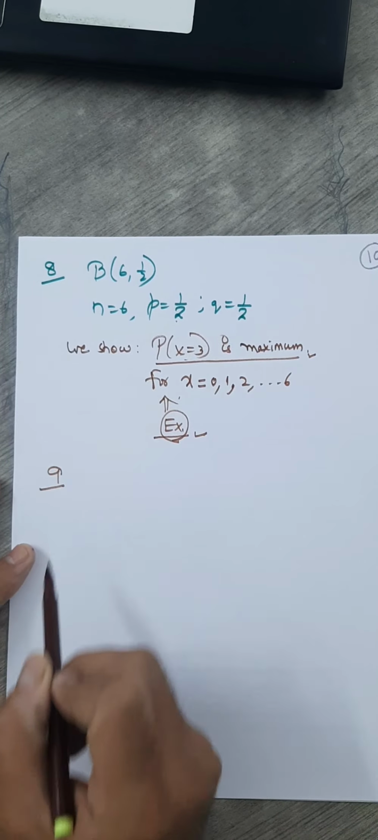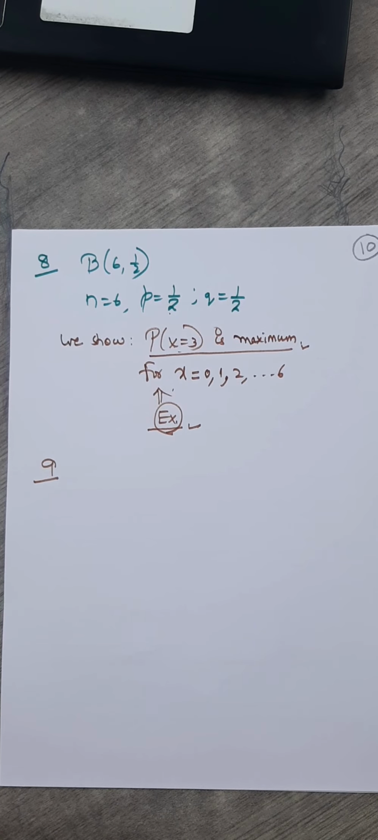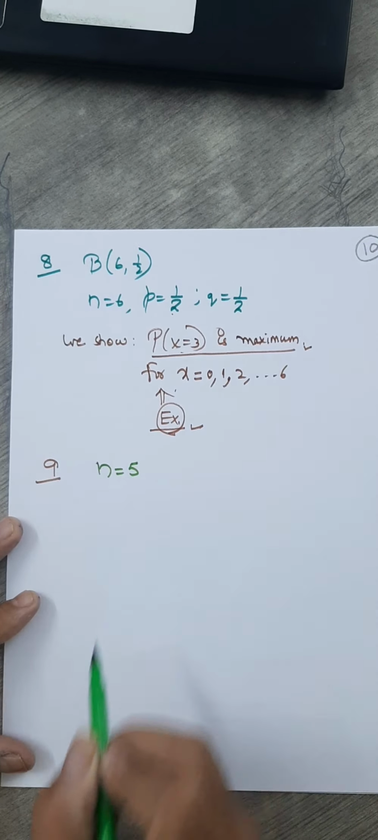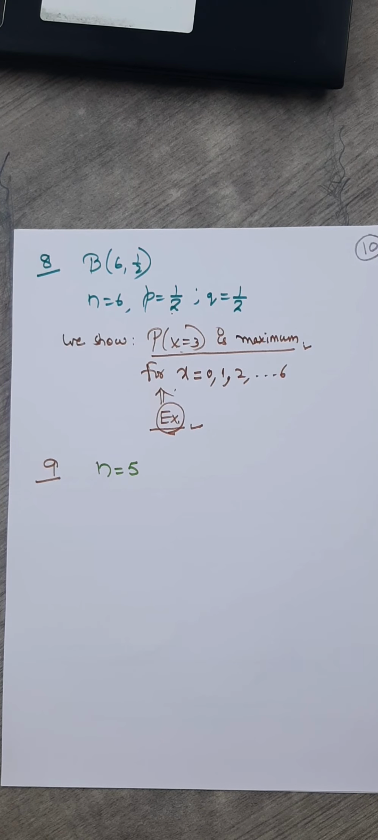We'll go to the next, 9th question here. On a multiple choice examination with 3 possible answers for each of 5 questions, the number of questions equals 5. So have you realized number of trials equals 5? How many possible options do you have for each question? 3. What is the probability that a candidate would get 4 or more correct answers just by guessing?